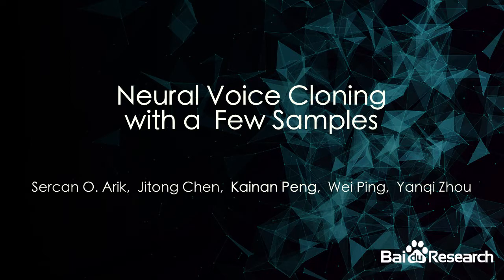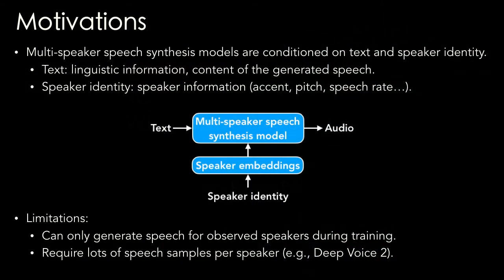Today I'm going to present our work, Neural Voice Cloning, with a few samples. We know the multi-speaker speech synthesis models are conditioned on text and speaker identity. The text contains linguistic information and controls the content of the generated speech. Speaker identity, on the other hand, includes the speaker information, for example, the accent, pitch, speech rate, and so on.